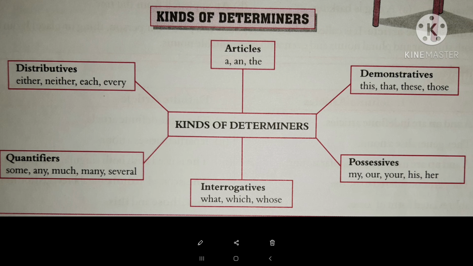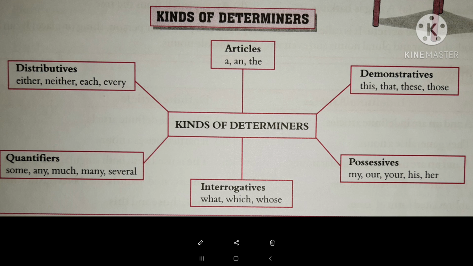Next, in front of days, months and seasons. Monday is a working day. "The Monday is a working day" or "A Monday is a working day" is wrong. Monday is a working day. January is the coldest month in Delhi. There we can't say "the January," simply January. Next, in front of headlines, messages and emails. If you are reading the newspapers, we can see they are not using the articles at the beginning. In between the sentences, we can see the articles, but in the beginning itself, we can't see any article. So this is all about the omission of articles a and the.